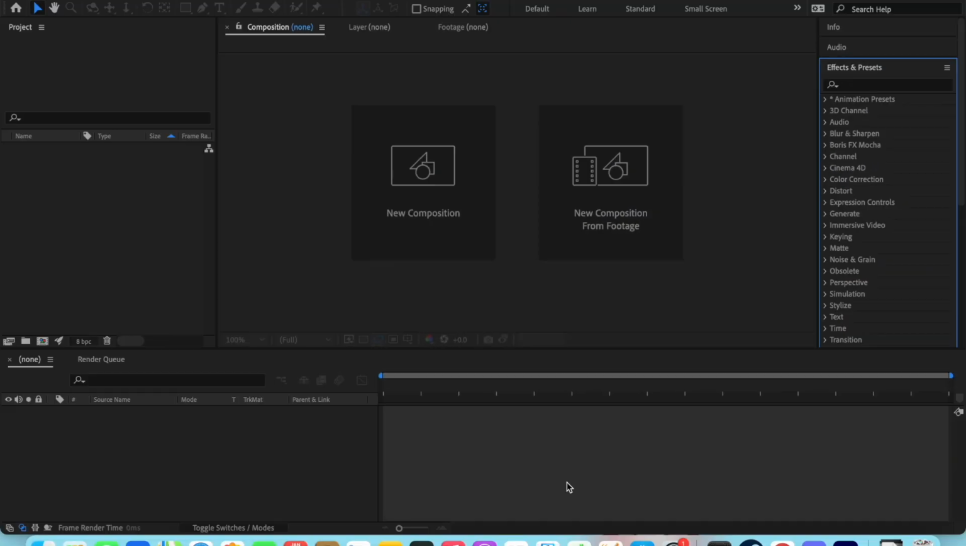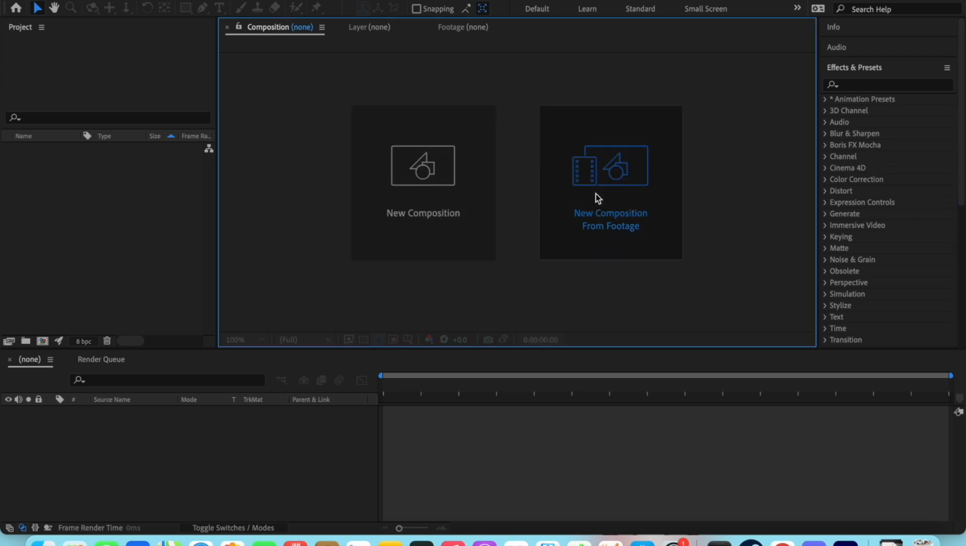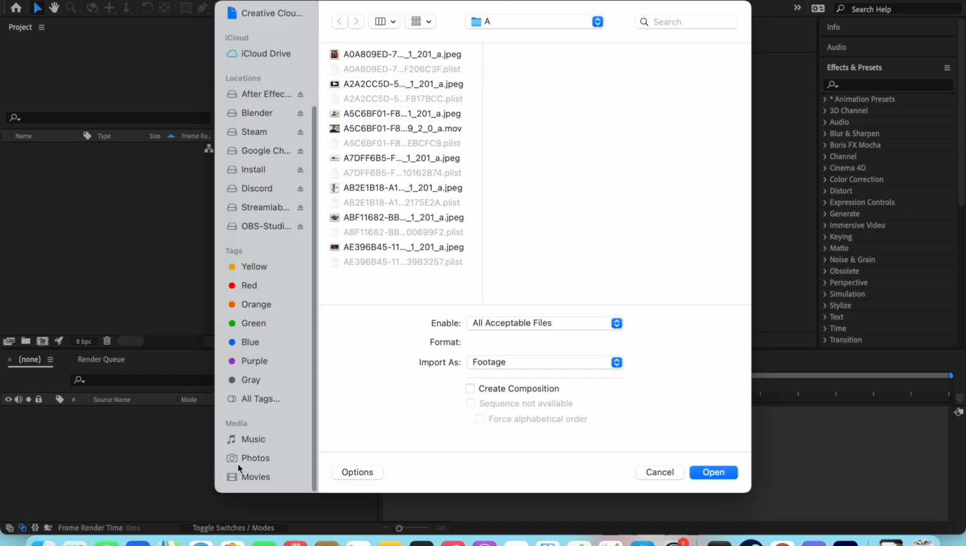So here we go. Okay, now that you have your footage in your computer, all you've got to do is open up After Effects and you're ready to start. You are going to go New Composition from Footage, go down to Photos, and get that video into your comp.